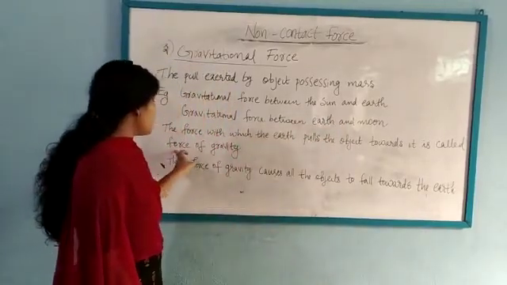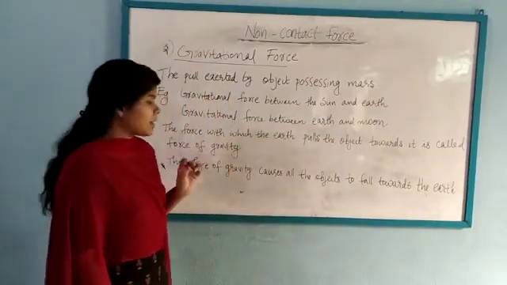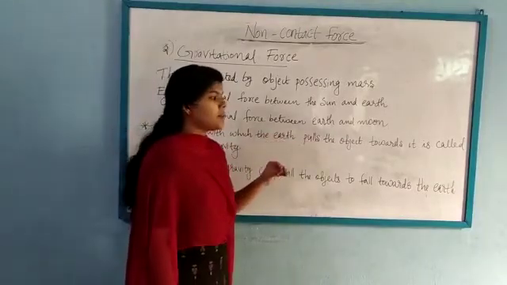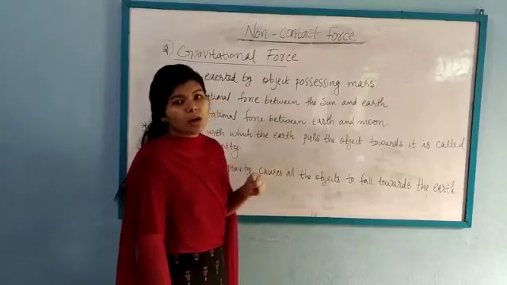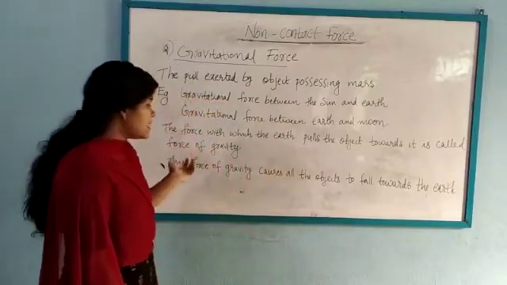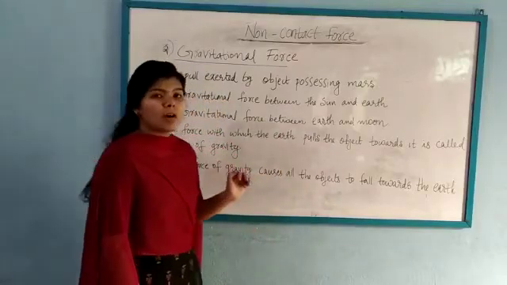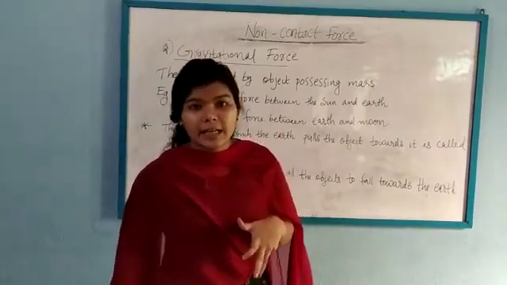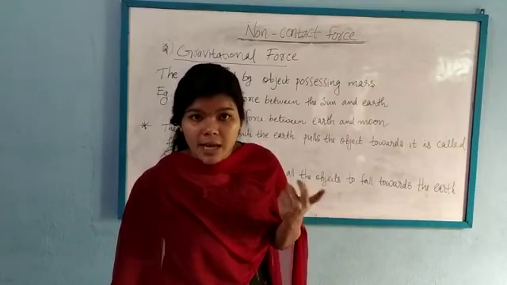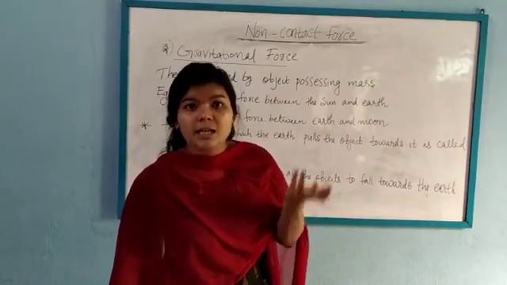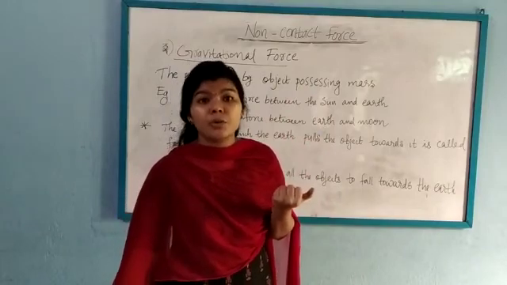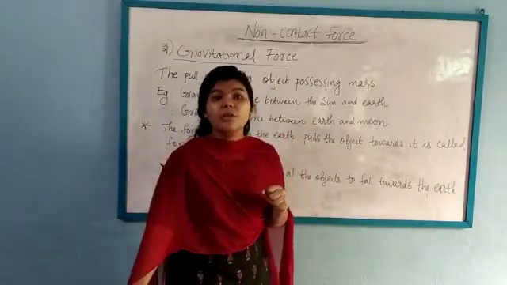Next one is the force of gravity. Force of gravity means the force with which the earth pulls the object towards it, and this force of gravity causes all the objects to fall towards the earth. Everything on the earth falls down, which means the earth attracts all the objects to the center of the earth, and that kind of force is called force of gravity.